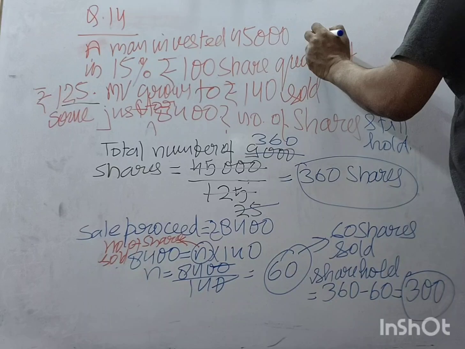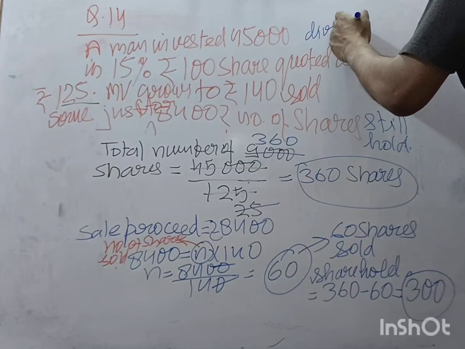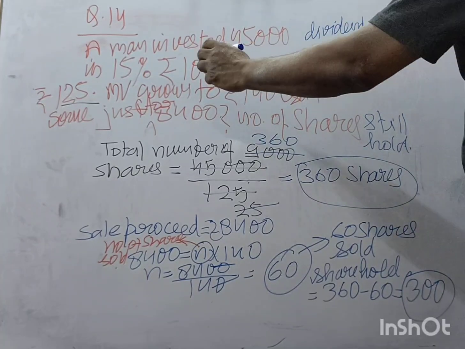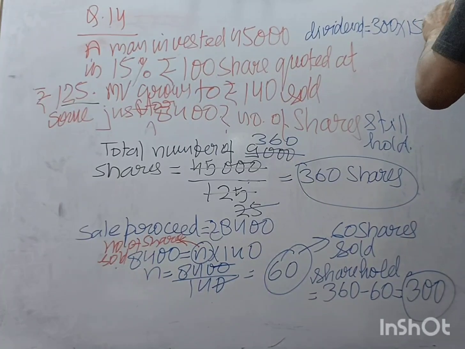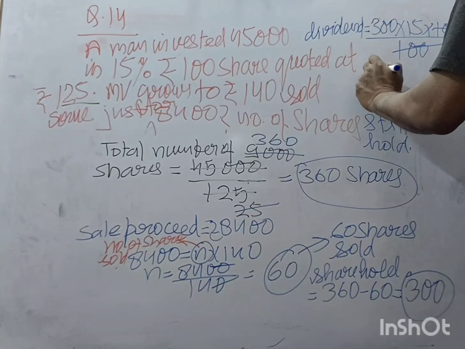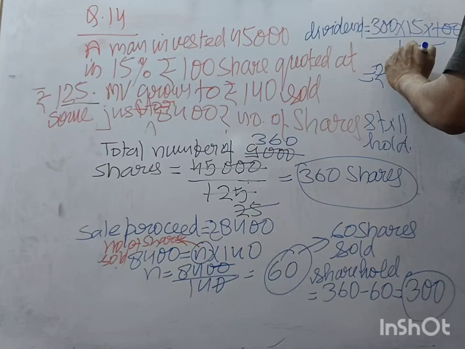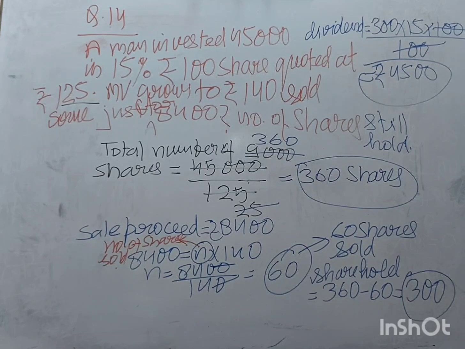So dividend is equal to 300 into 15 into 100 upon 100. You get this? Rupees 4,500. This is the dividend he is getting. Next.